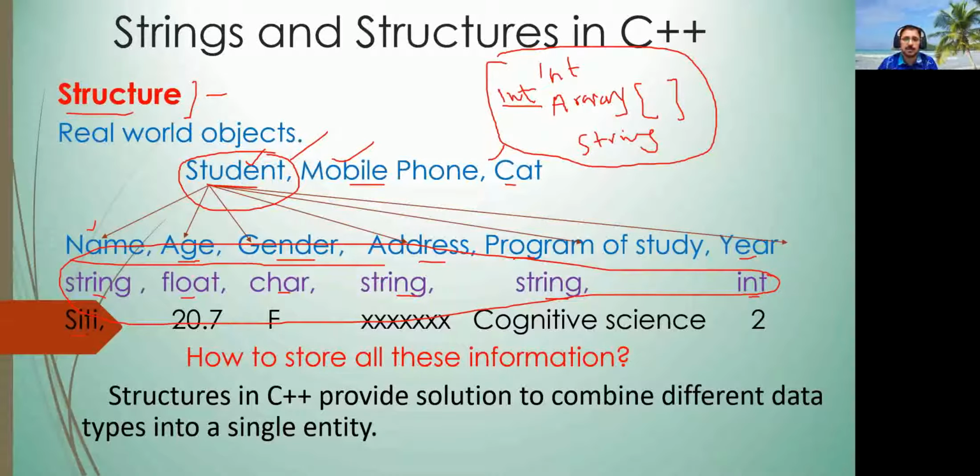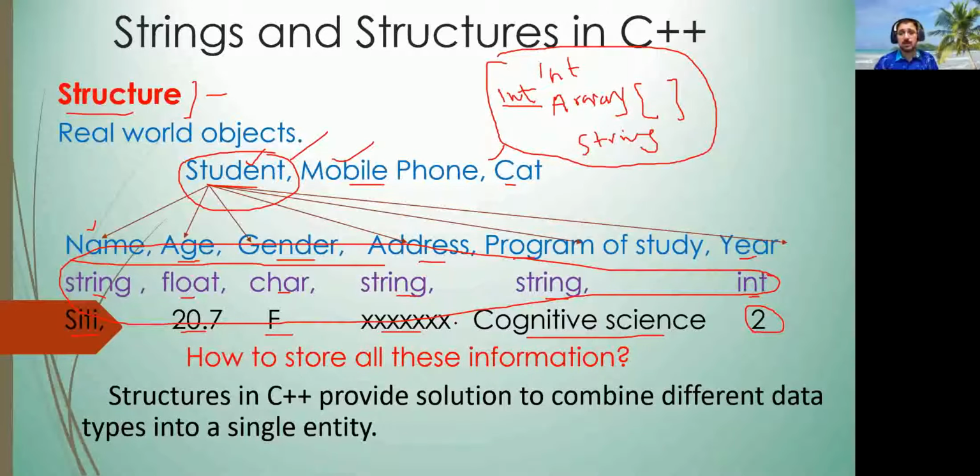The name is string, the age is float, the gender is, let's suppose, female, the program is, let's suppose, cognitive science, and she is a second year student. So different data types combined together represent one real world object.